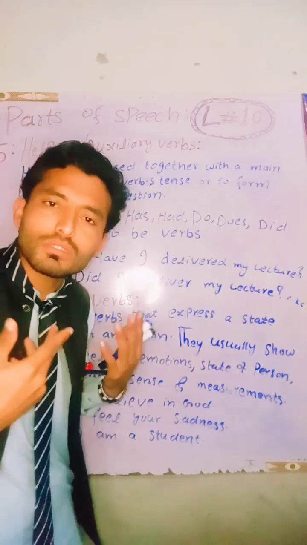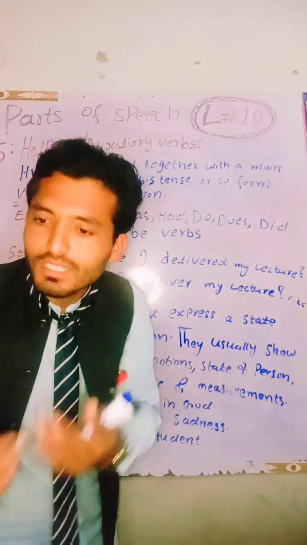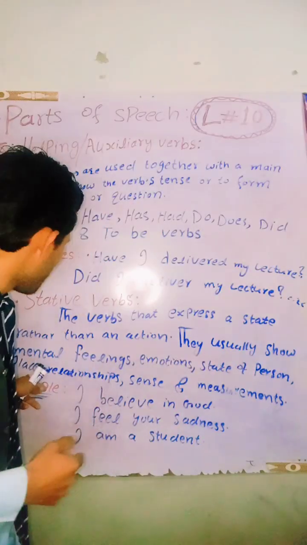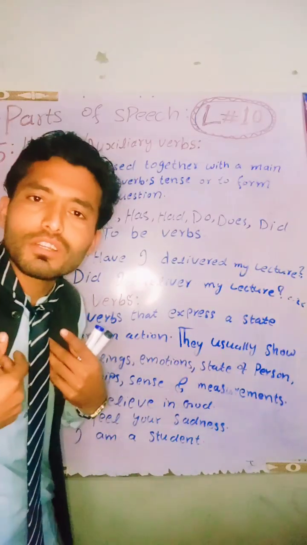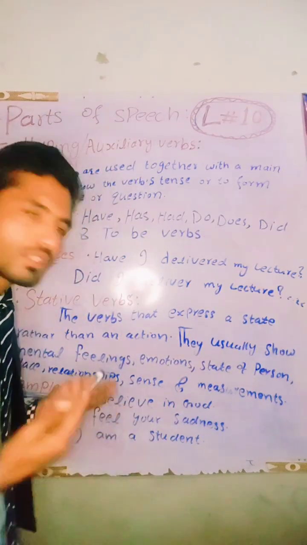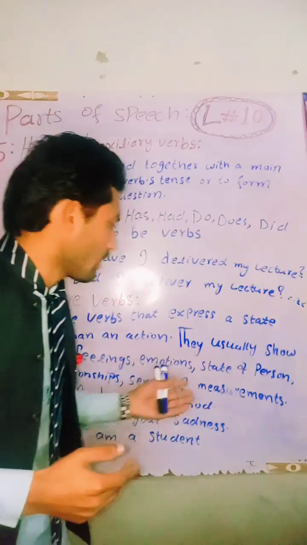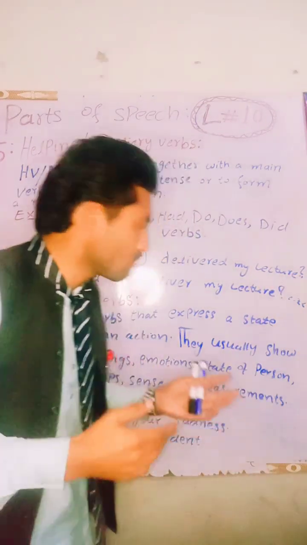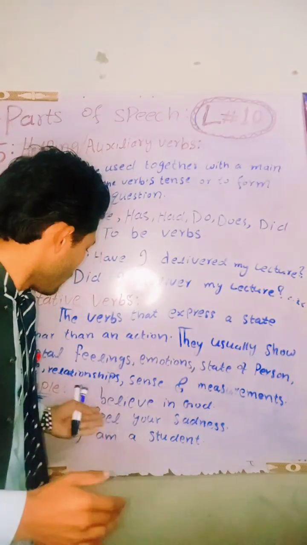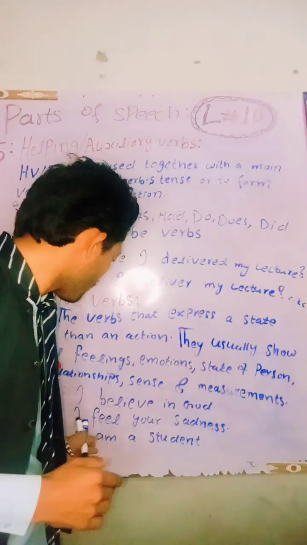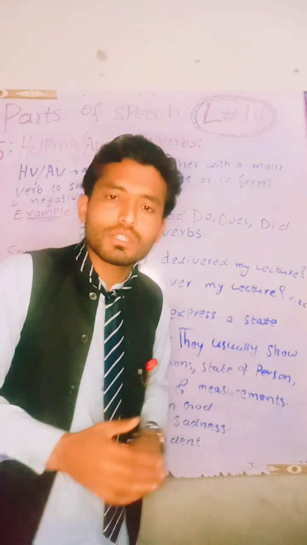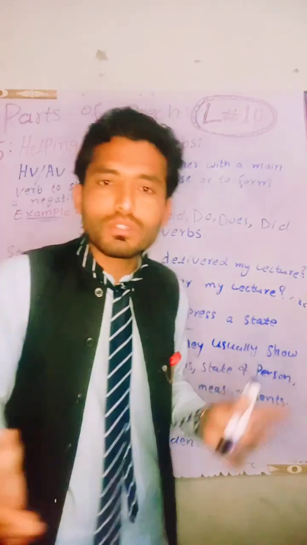For example, I am a teacher. Here's my status. You are a student. This is your status. Places. Which place? Relationships. What kind of relationship do we have? The student and teacher relationship we have with each other. Senses and measurement. These are the words of what? Stative verbs. I believe in God. This is my belief. I feel your sadness. I am a student. This is my status. I am a teacher. My status. You are a student. This is your status.